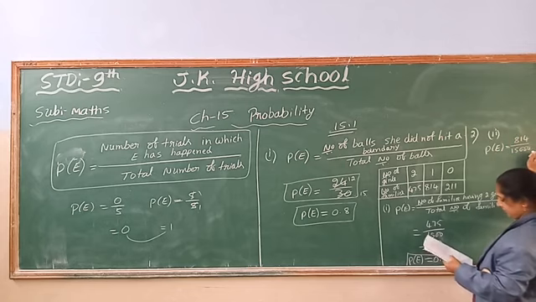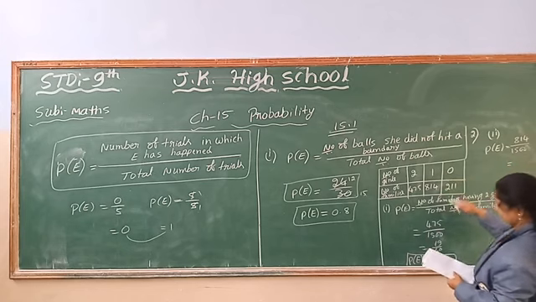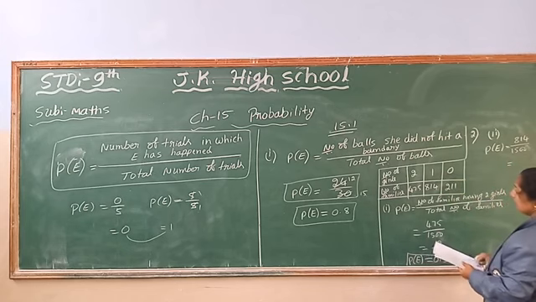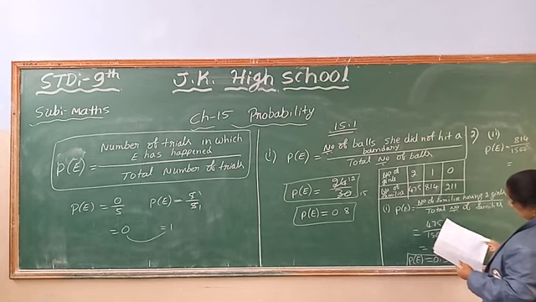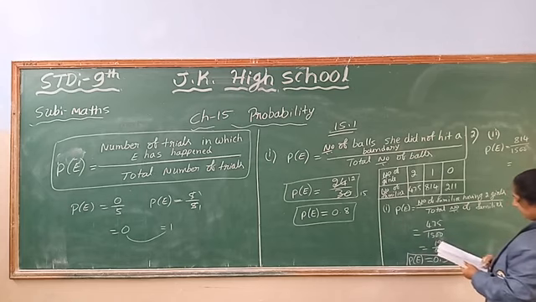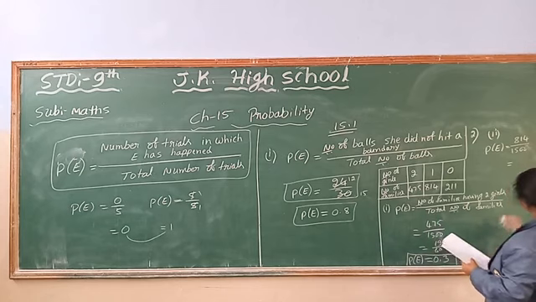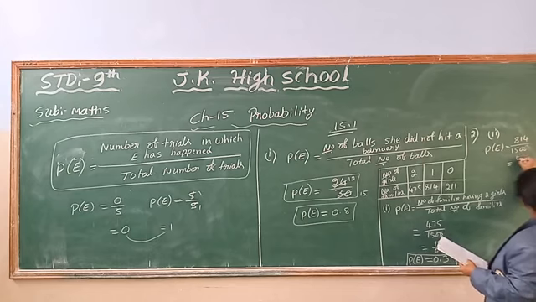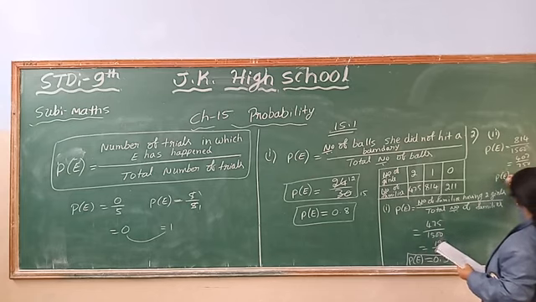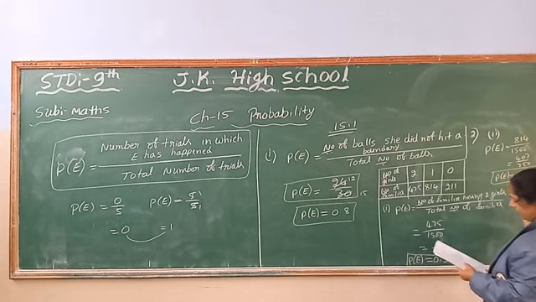After simplification you will get 407 divided by 750, which is nothing but 0.5. So the probability of a family having 1 girl is equal to 0.5.